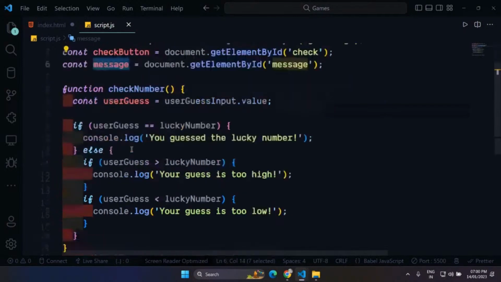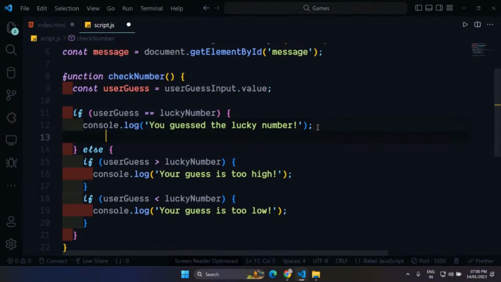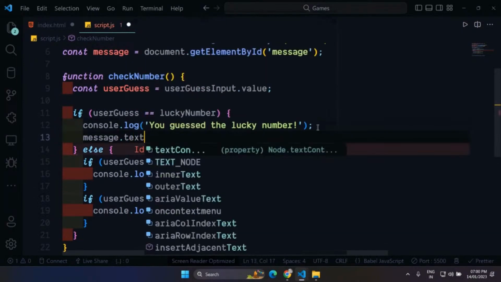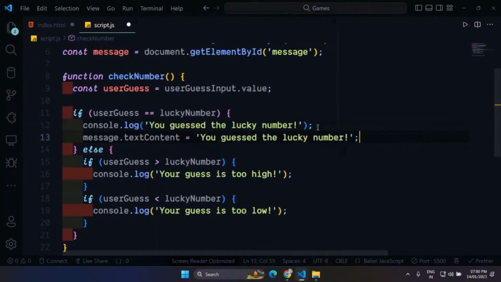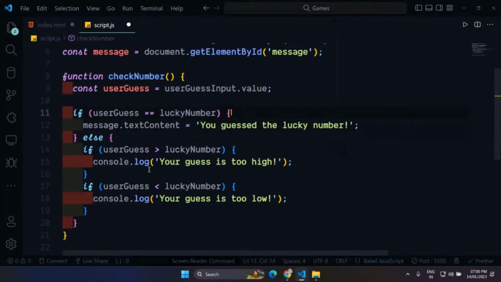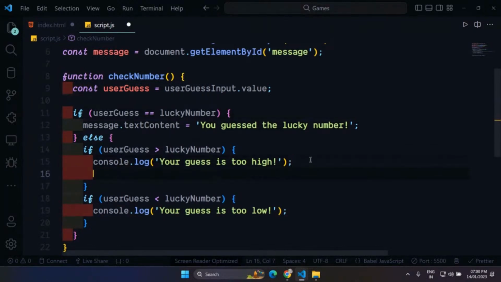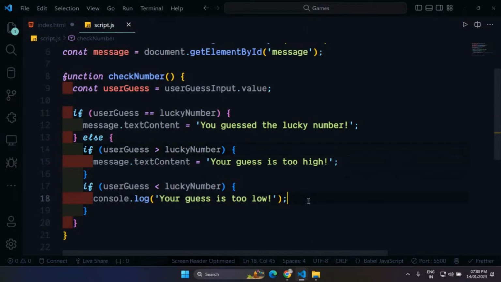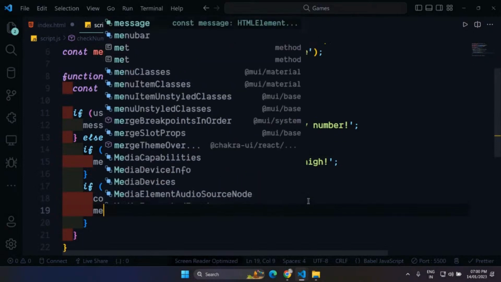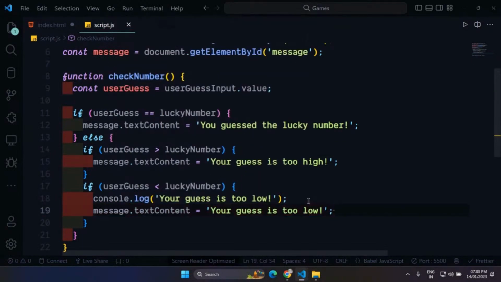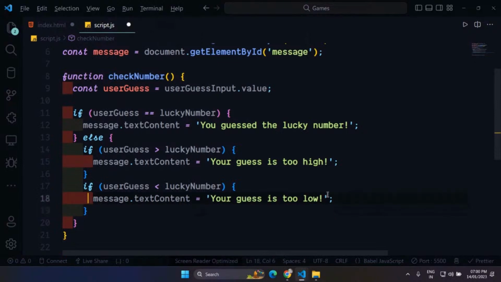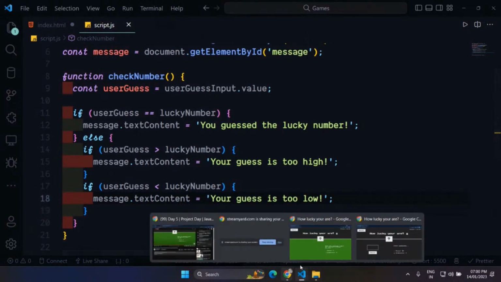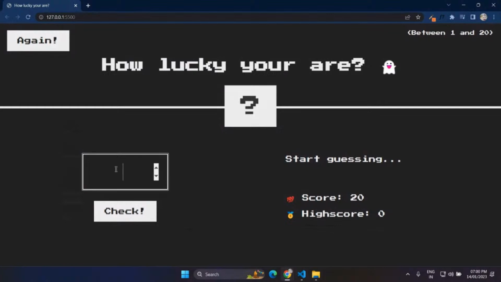And instead of doing this console dot log, what I will do is message dot textContent equals you have guessed the correct number. And let's do the same thing here, message dot textContent your guess is too high. And the same here, message dot textContent your guess is too low. So now, instead of the console, I am just going to show these things here, and let's see if it is working or not.